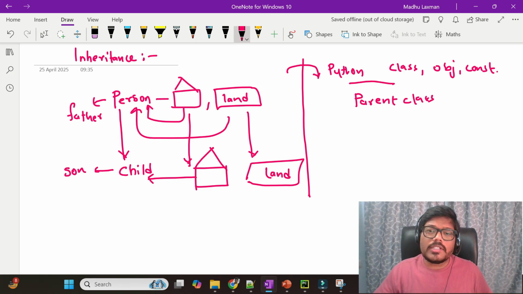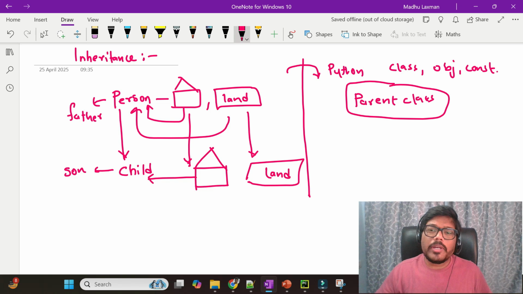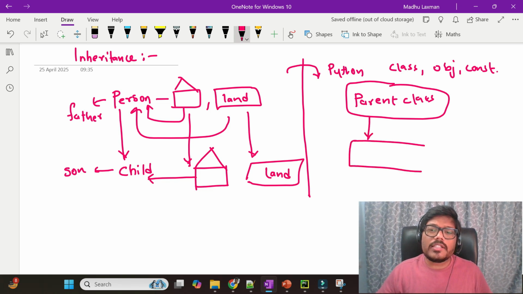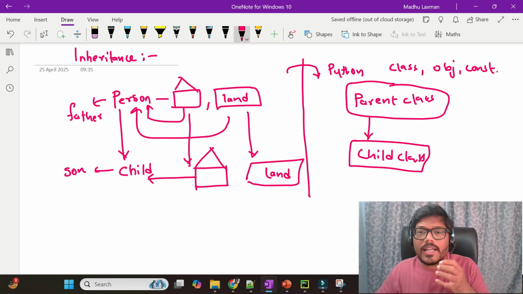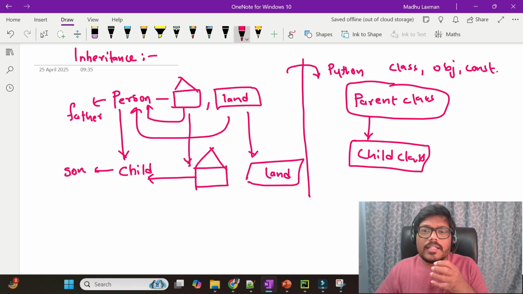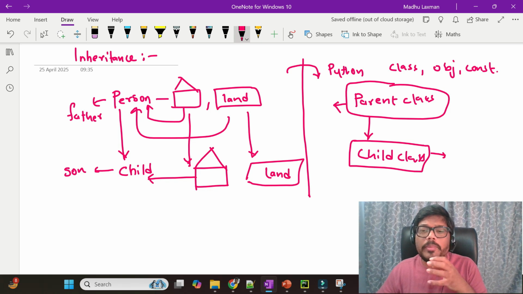Suppose this is the parent class. We can create a class from this class and call it the child class. The child class can acquire the properties of the parent class.